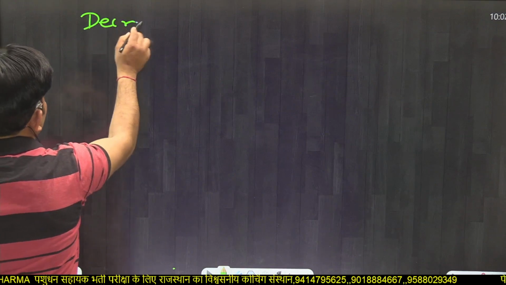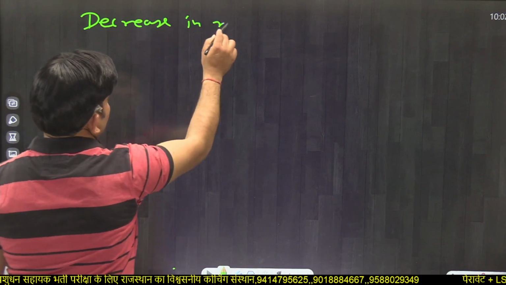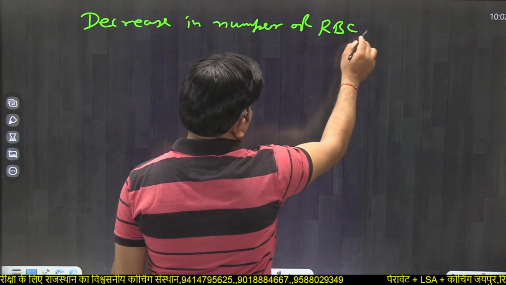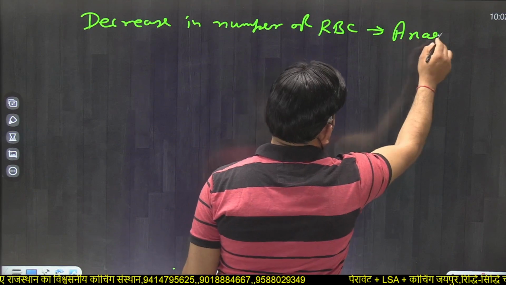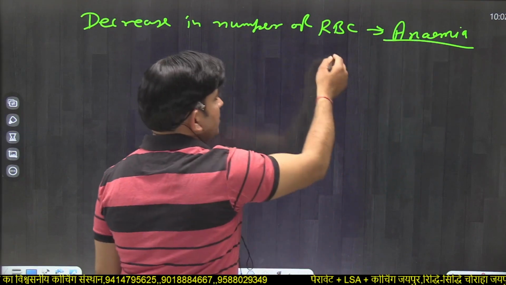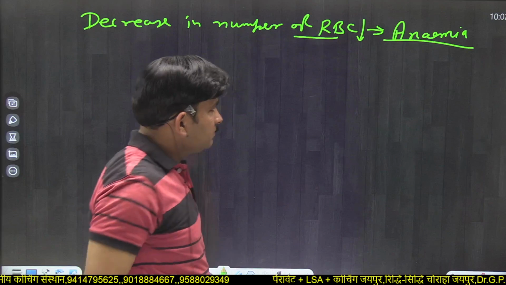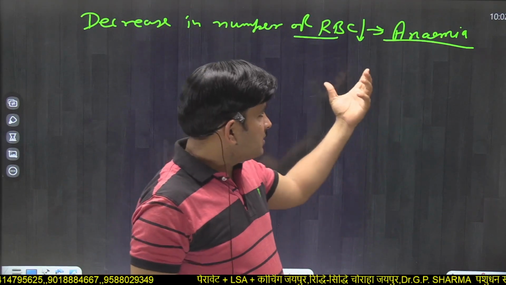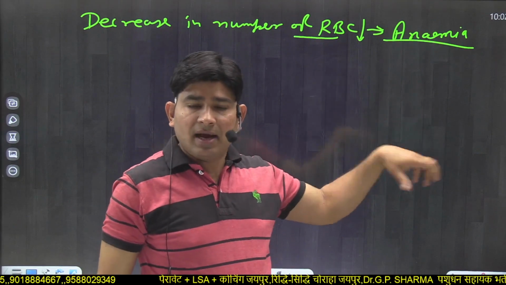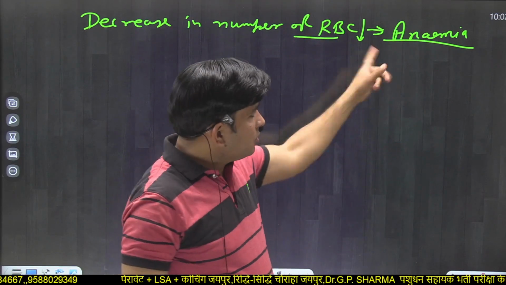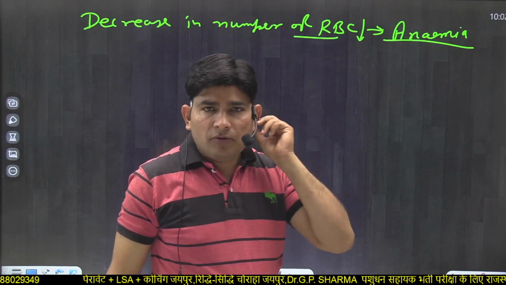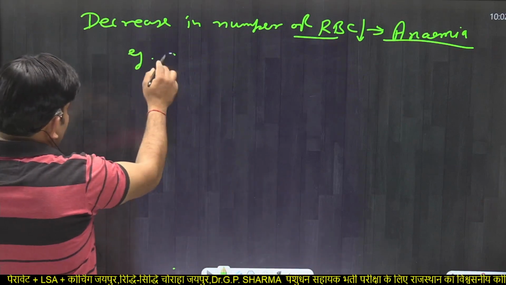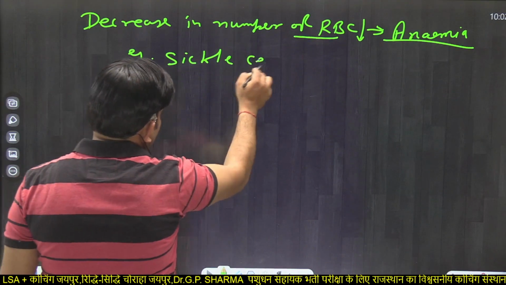A decrease in number of RBC is known as anemia. Anemia means a great decrease in RBC. We can say it is a condition of lack of blood, lack of RBC, lack of hemoglobin, all of these are known as anemia. Anemia is of many types. An example is sickle cell anemia.